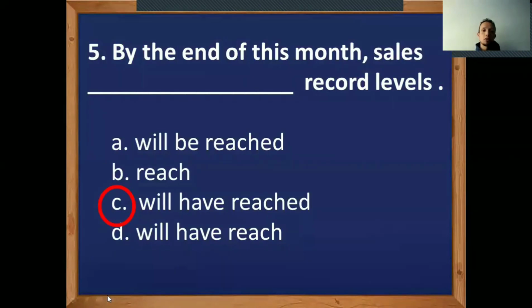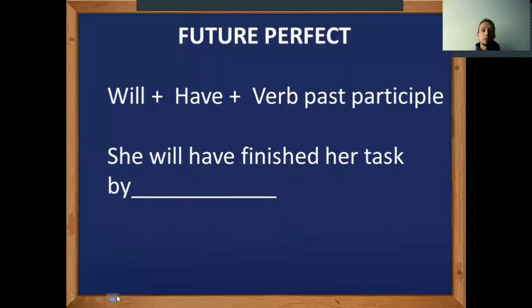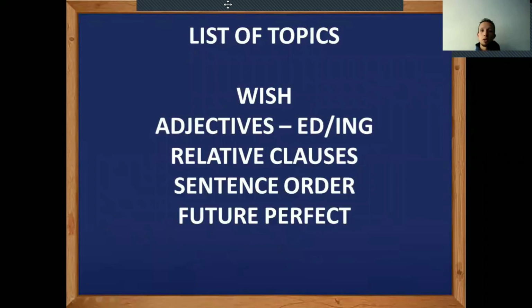Okay, guys, so far we have seen some topics, like for example, wish. We have seen the adjectives, some of them finishing in ed or ing, some relative clauses, like for example, this one of who. We have also seen the sentence order, that is students are, student is, and future perfect, okay?